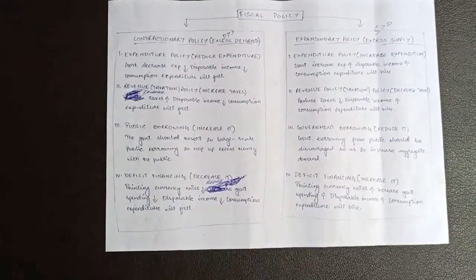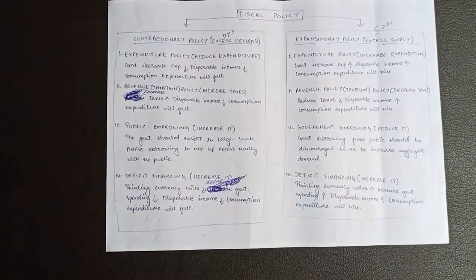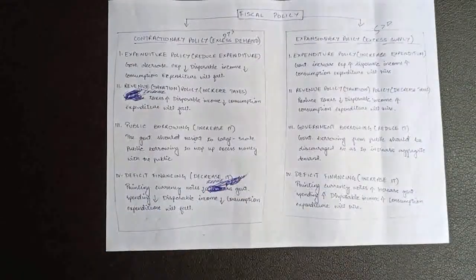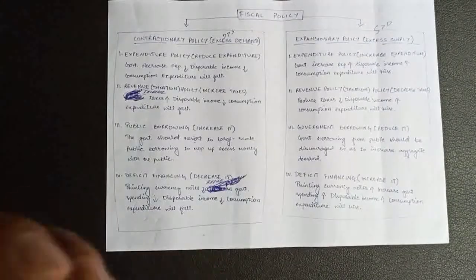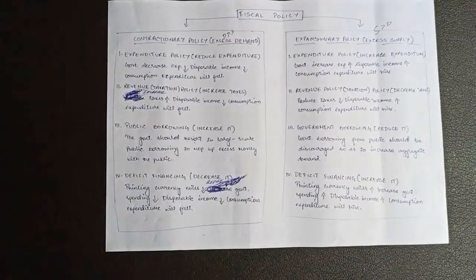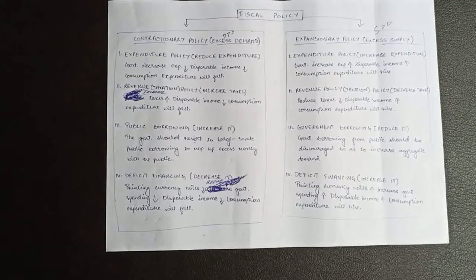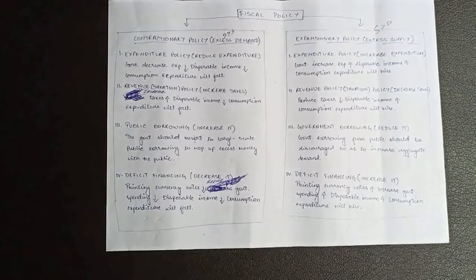So here, the first thing that you have to keep in mind is, under expansionary policy, the government's motive is to solve the problem of excess supply. Excess supply means when supply is more than demand. That means more goods and services are available in the market, but there are fewer buyers in the market. And why does that happen? Because people have less money with them, and if they have less money, they will buy only fewer goods and services. Okay, so that is excess supply.